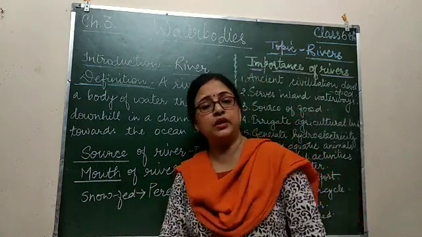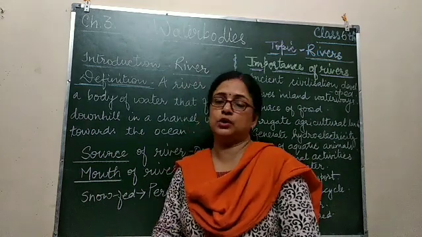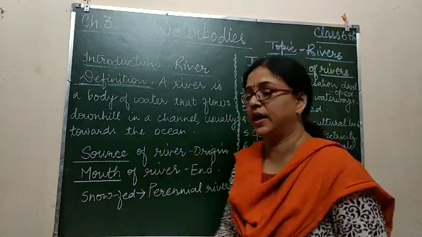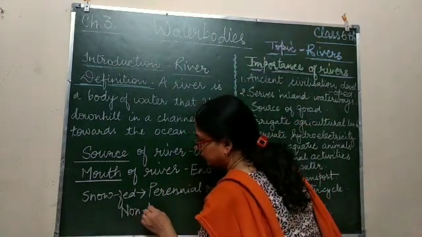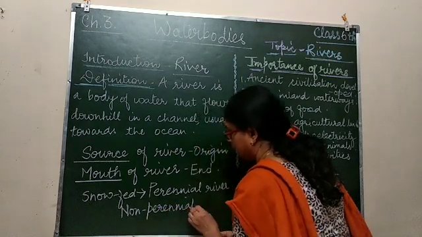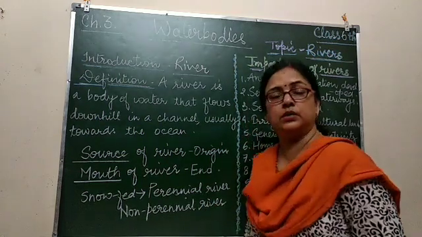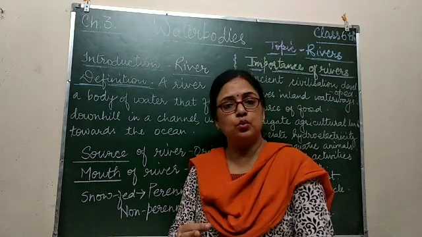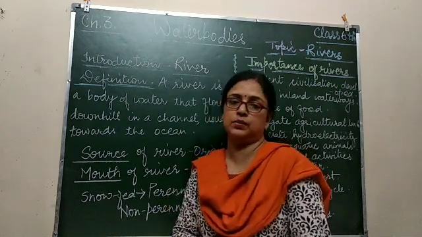Now some of the rivers do not have water throughout the year. Those rivers are called non-perennial rivers. The rivers which do not have water throughout the year are called non-perennial rivers.